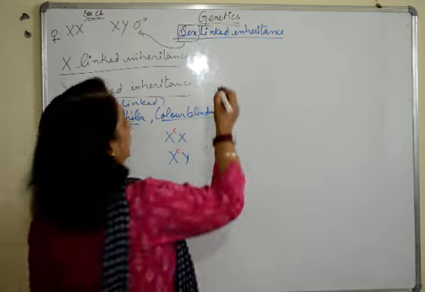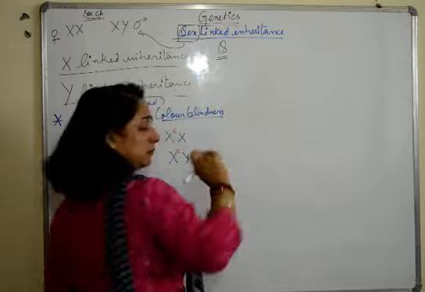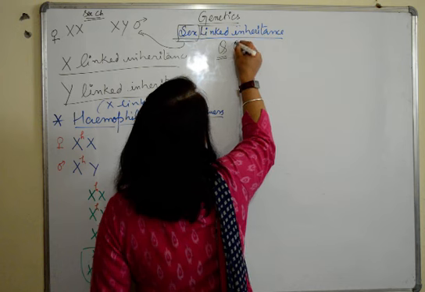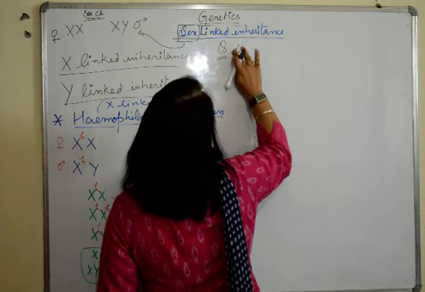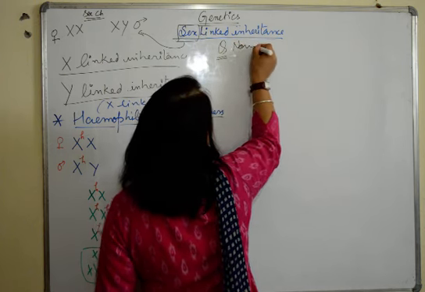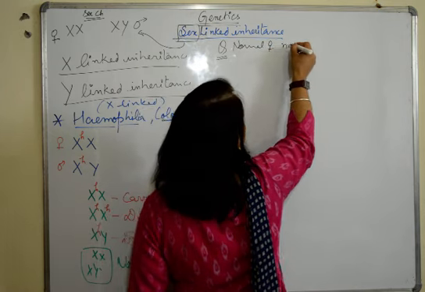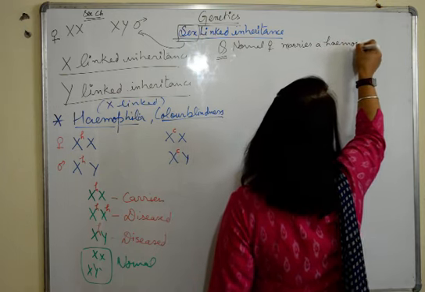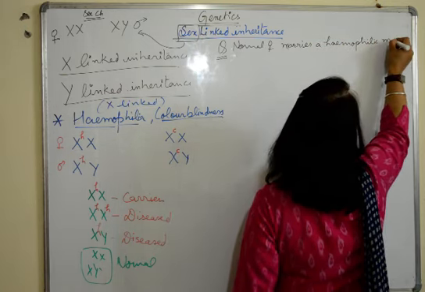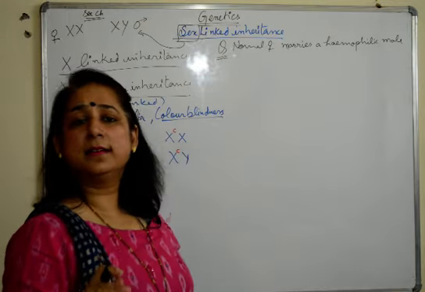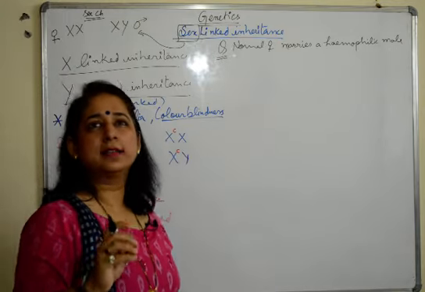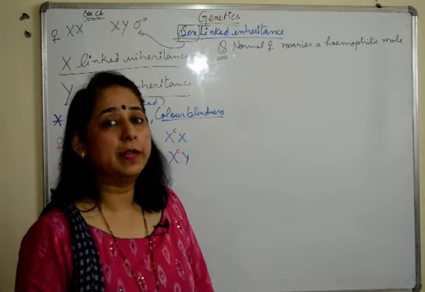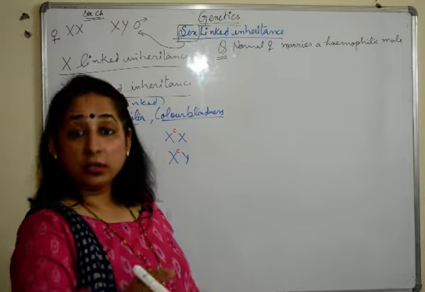Now we will talk about how do we get these carriers and disease and what are they exactly. I'll give you a situation for that. Suppose this is asked in question form. Suppose a normal female marries a hemophilic male. How do they ask? Find the number of diseased children, or find the number of children who have hemophilia. Or they can say find the number of daughters who have hemophilia.